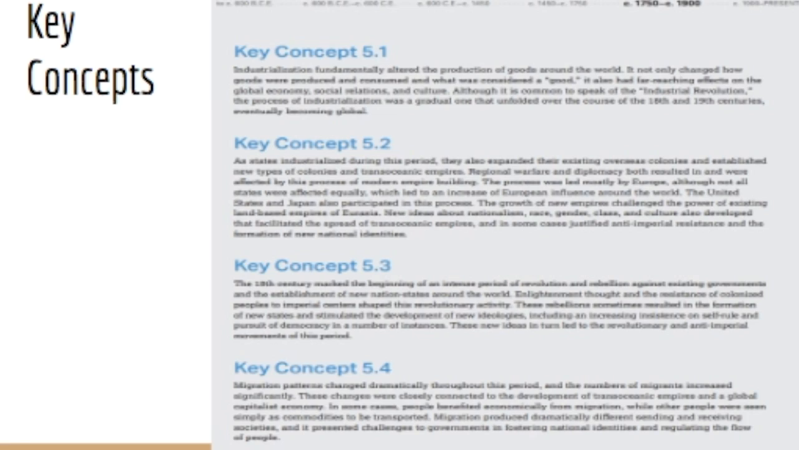For key concept 4, migration patterns changed dramatically throughout this period, and the number of migrants increased significantly. These changes were closely connected to the development of transoceanic empires in a global capitalist economy. In some cases, people benefited economically from migration, while other people were seen simply as commodities to be transported. Migration produced dramatically different sending and receiving societies, and it presented challenges to governments in fostering national identities and regulating the flow of people.